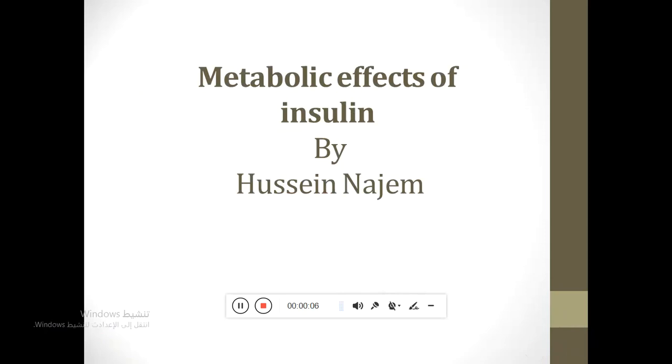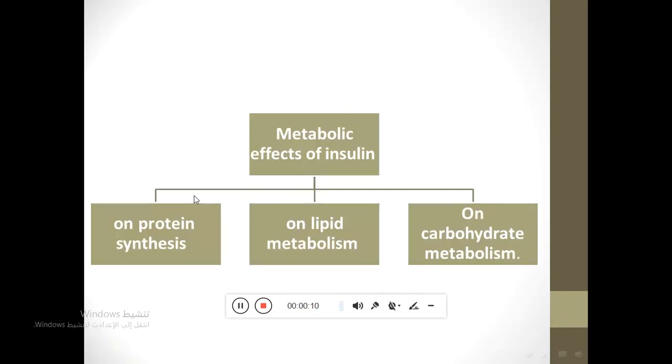Metabolic effects of insulin. There are three metabolic effects of insulin: on carbohydrate metabolism, on lipid metabolism, and on protein synthesis.